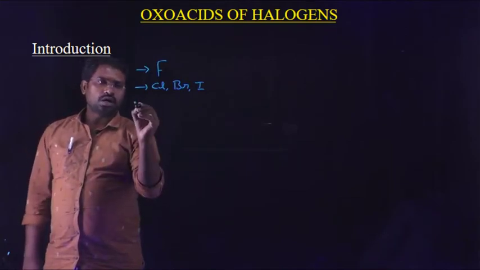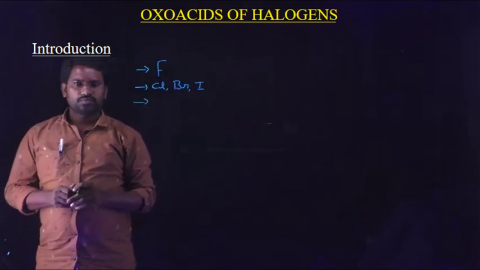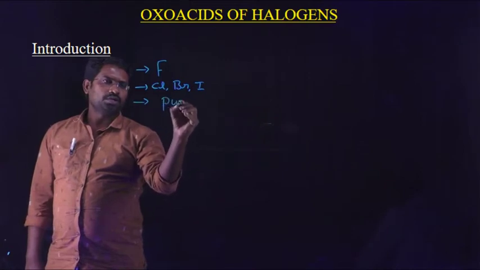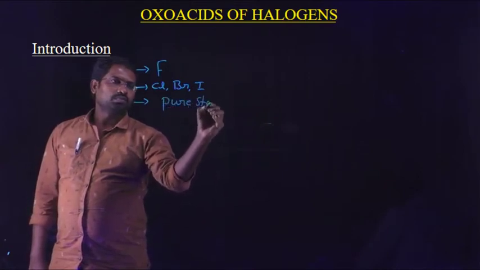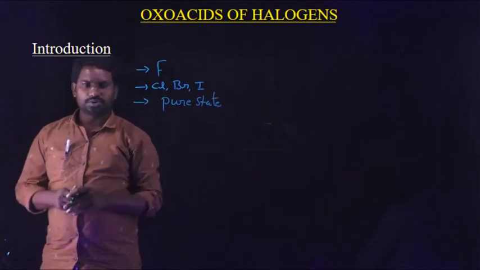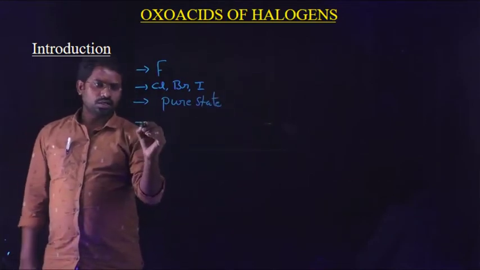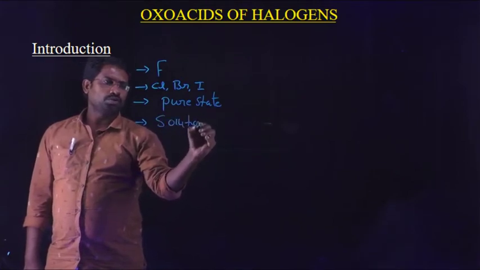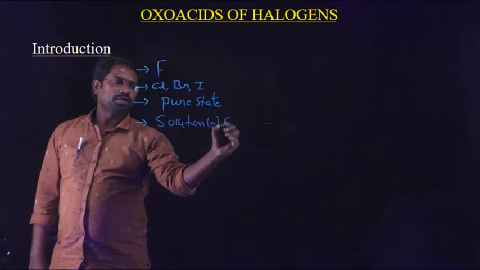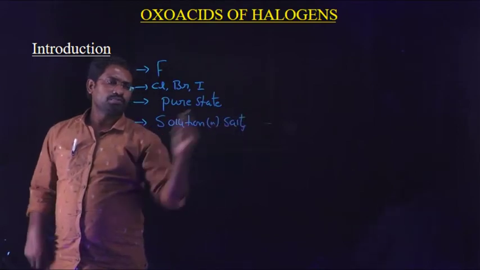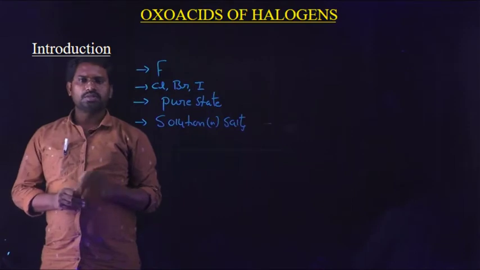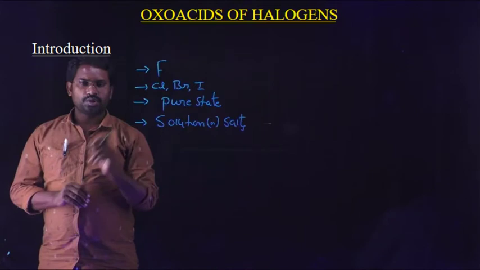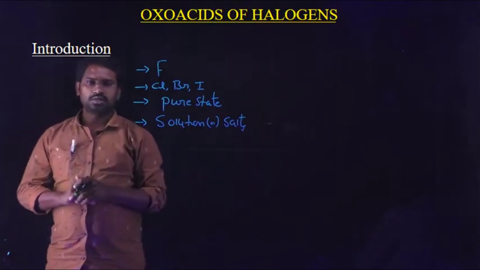Generally, these oxo acids of halogens are not isolated in pure state. Generally these are known in the form of solution or in the form of their salts. Most probably these are unstable, they are not isolated in a pure state, but they can be known in the form of their solution or salts.